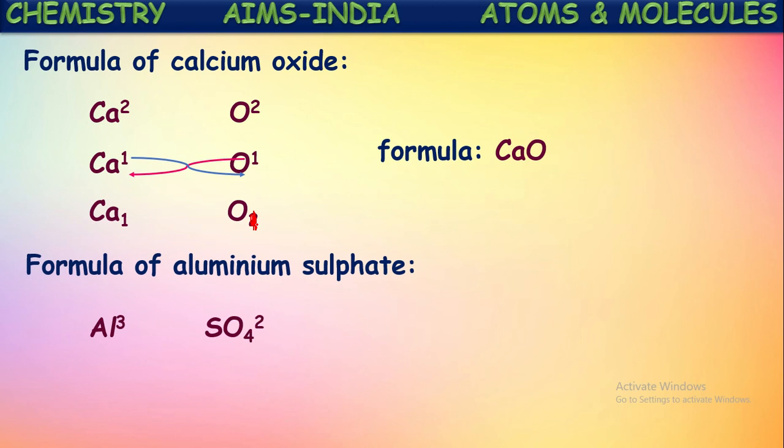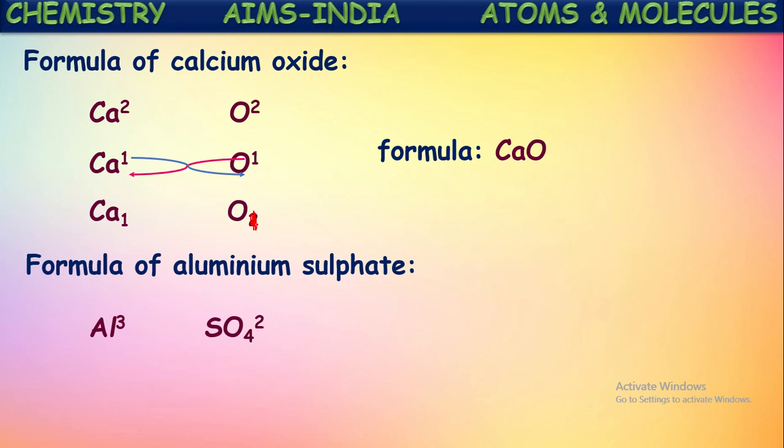Aluminium sulfate molecular formula. We know first we have to write the positive ion aluminium symbol and sulfate ion SO4, and we have to mention their valencies. We know the valency of aluminium is 3 and the valency of sulfate ion is 2, because the formula of sulfate ion is SO4 minus 2. Now valency 2 is mentioned. In the second step what we have to do? We have to divide these valencies with the highest common factor. If you observe the valencies, it is 3 on aluminium and 2 on sulfate. No common factor will come here. So we will skip that second step.